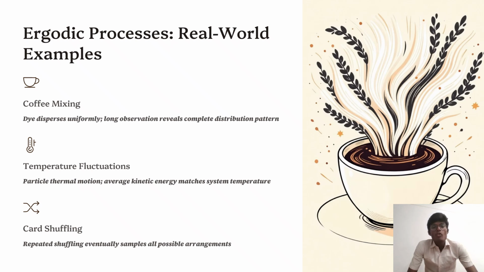In coffee mixing, the cream spreads uniformly, and long observations reveal the complete distribution of the pattern. In temperature fluctuations, with particle thermal motion, the average kinetic energy matches the system temperature. In card shuffling, repeated shuffling of playing cards evenly samples all possible arrangements, as in the ergodic process in our daily life.